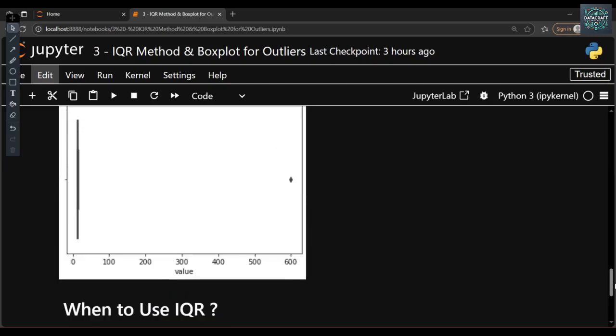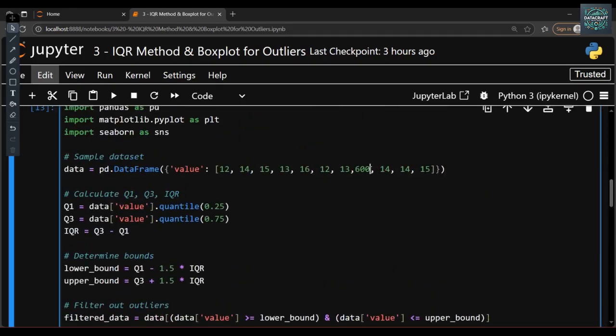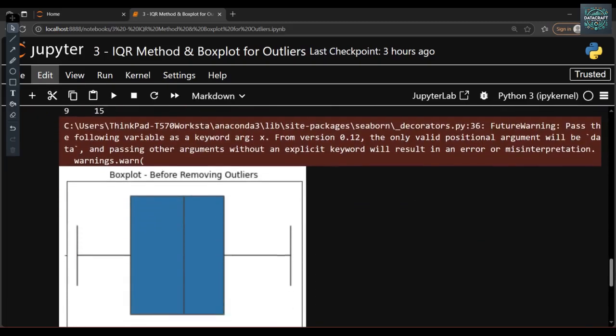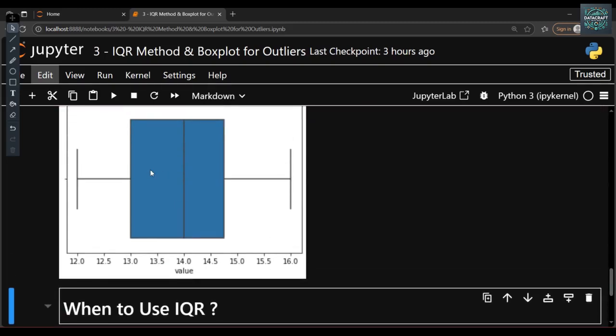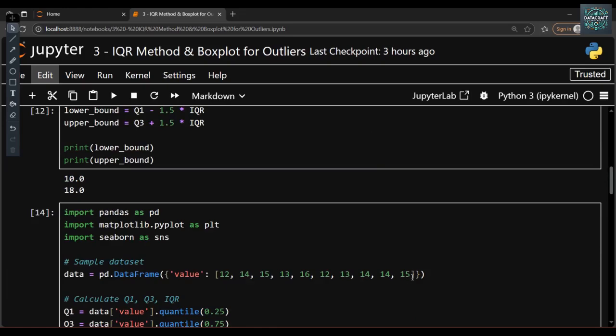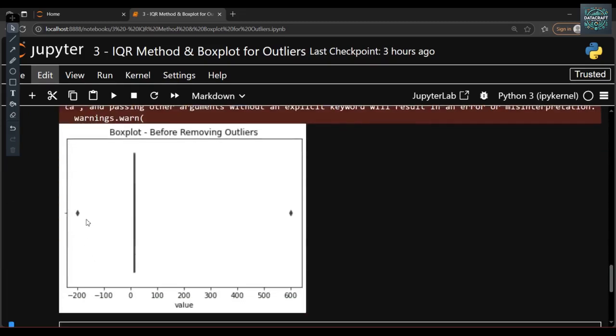This is the box plot. If I remove this 600, you can see this is a box plot and there is no outlier detected. No point is there. Now if I talk about the upper bound outliers, if I give the 600 and I am also giving minus 200, you can see the outliers here. This is an outlier, this is an outlier, and that one is also an outlier.